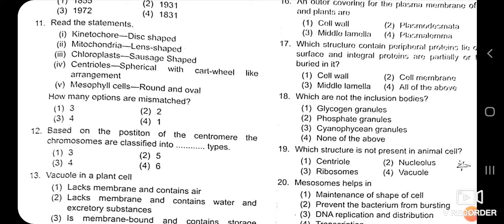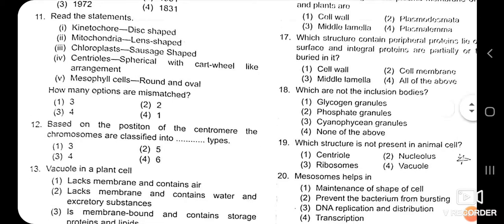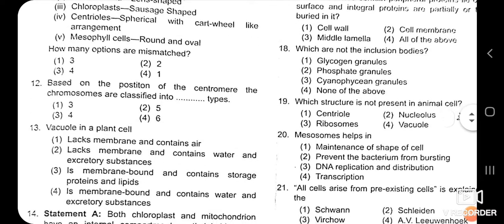So from question 11, how many are the mismatch? The answer is 2. Option 2. Which 2? Mitochondria and chloroplast, because the reverse is given. Mitochondria is sausage shape and chloroplast is lens shape. First kinetochore is correct, centriole is correct, mesophyll is also correct. So the second option is the correct one. There are two cell organelles which are mismatched.